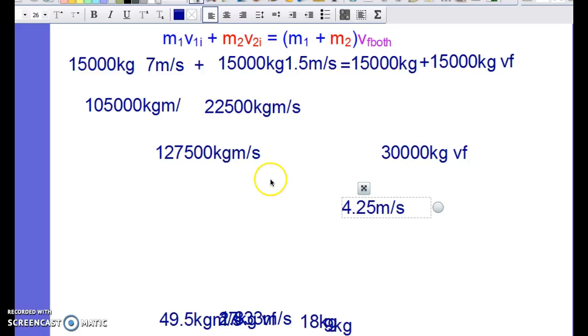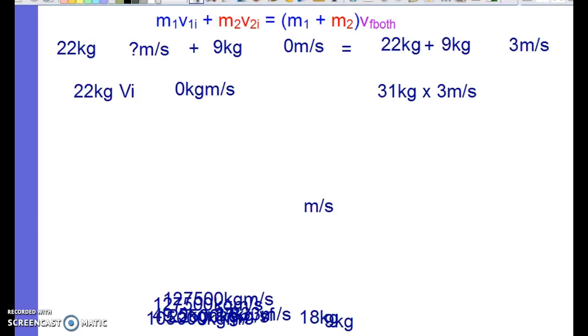And then on to number 4. Looking at number 4, this one's set up a little bit different. We have a dry cleaning bag here. It's thrown into a stationary cart, but we don't know how fast it's thrown. But we know that the cart and the bag together go off at 3 meters per second. So what you want to do here is find this velocity when we know that that momentum is 0. So add up the cart and the bag together and you get 31 kilograms. And you're going to multiply that by the 3 meters per second.